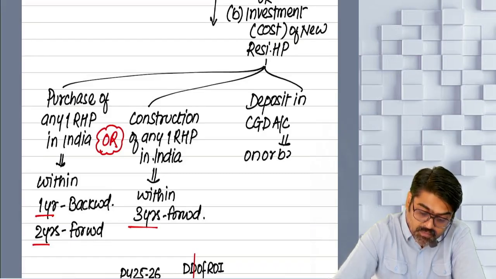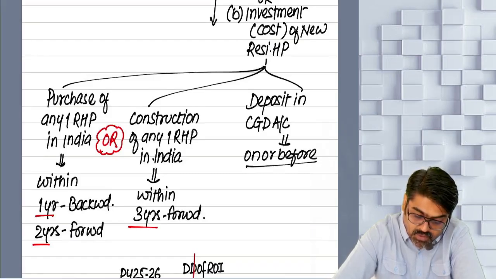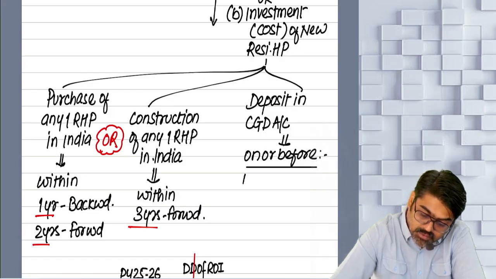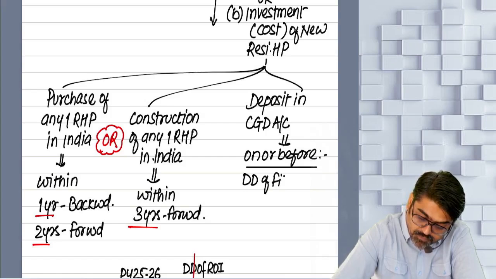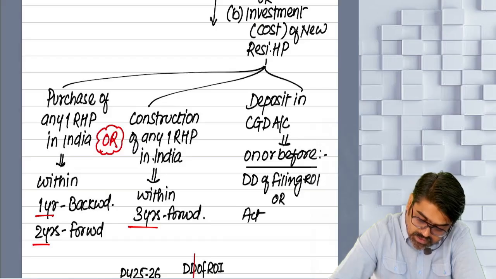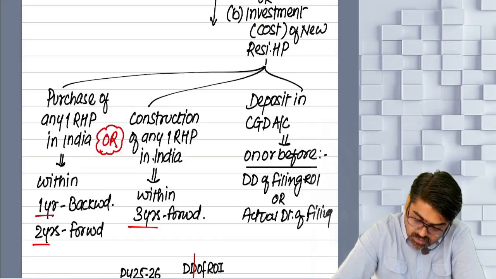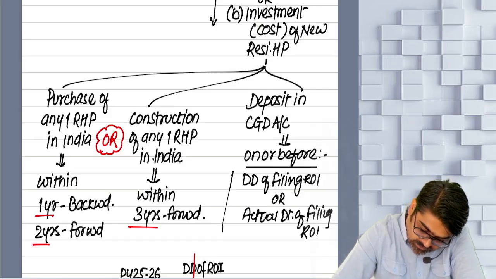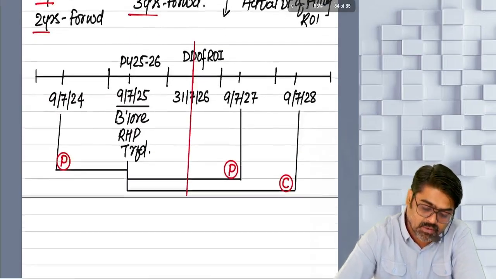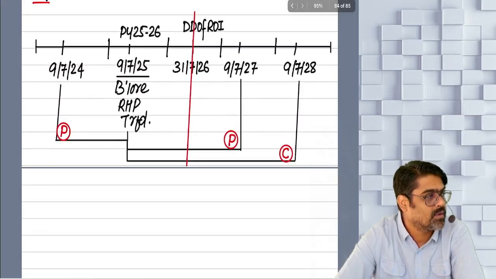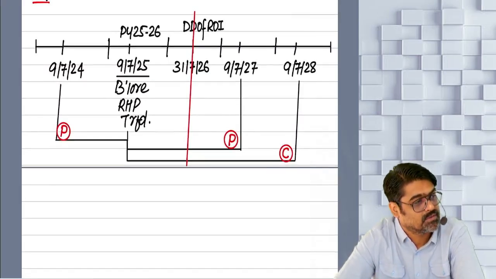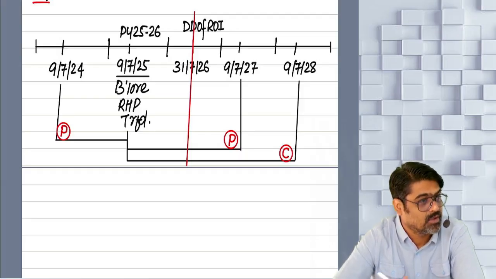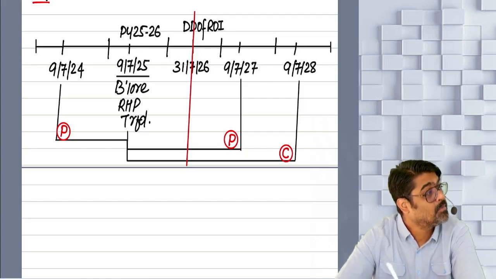On or before. On or before what? Due date of filing ROI or actual date of filing your ROI, whichever is earlier. So for example, your due date was 31st July and you are filing your return on 31st August. Then 31st July or 31st August, whichever is earlier, 31st July. So on or before 31st July, the deposit should be made.